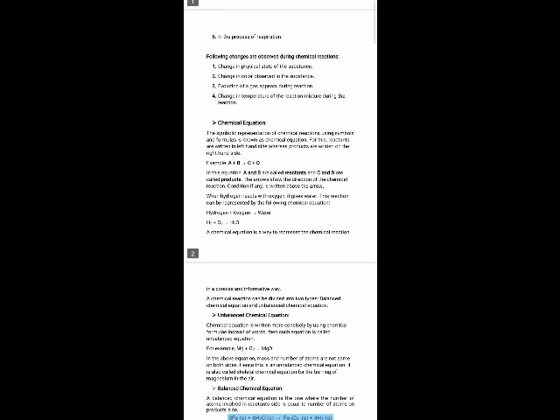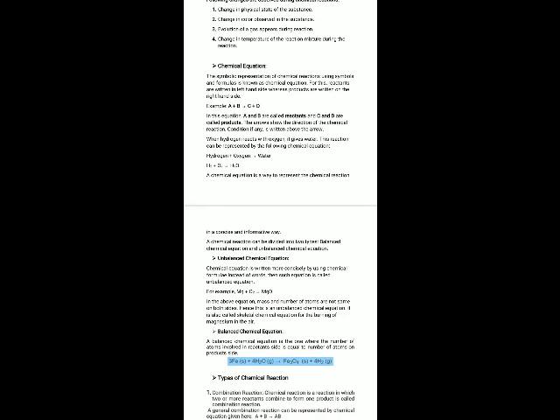And the way of writing a chemical equation is that reactants are always written on the left hand side. You can see in the example A plus B. A and B are the two reactants which are on the left hand side, and on the right hand side of the arrow are C and D, and C and D are the products. I am again repeating: A and B, which are on the left hand side of the arrow, are the reactants, and C and D, which are on the right hand side of the arrow, are the products. And this is the standard way of writing a chemical equation.